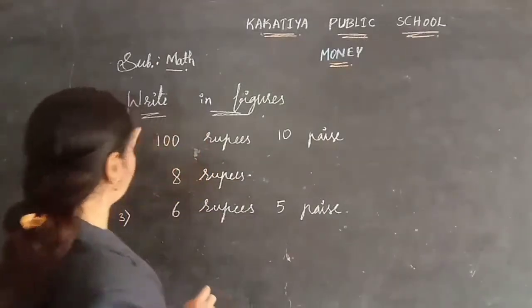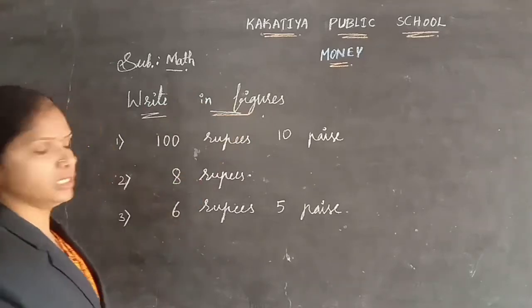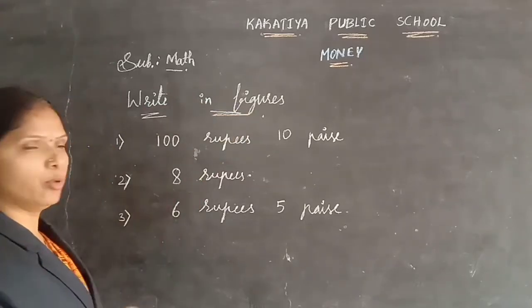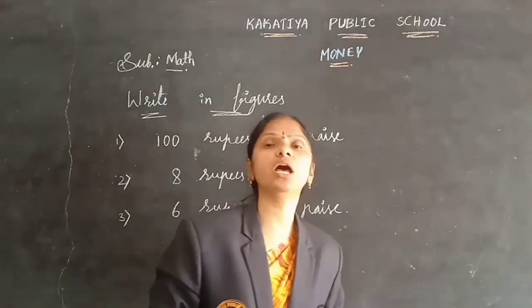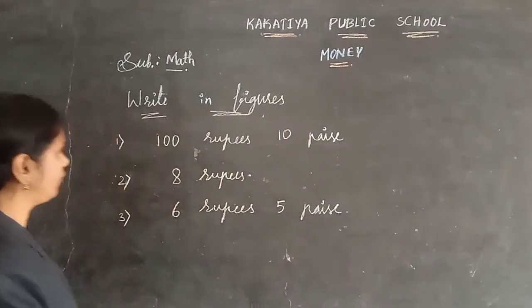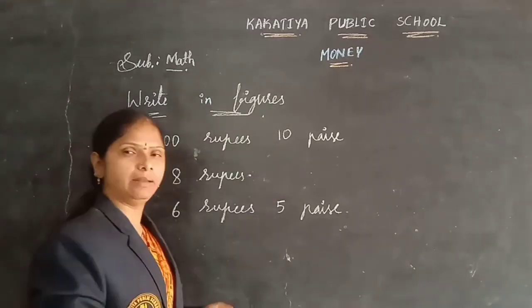Look at this next step, children. Write in figures. They have given the amount in words, and you need to write it in figure form. How can we write the figure here? First one, 100 rupees and 10 pies.